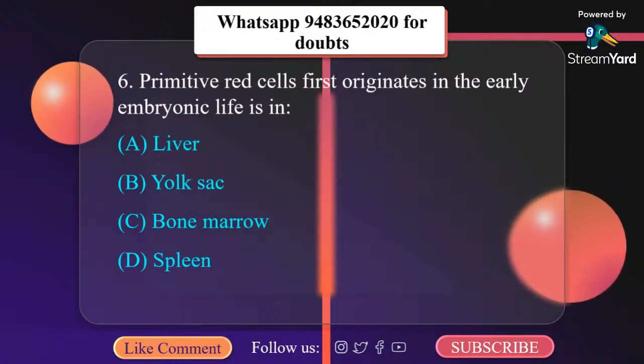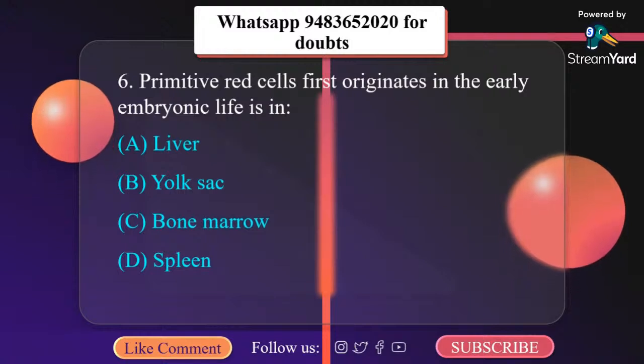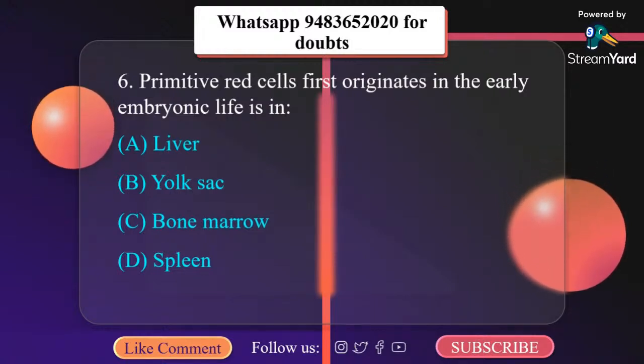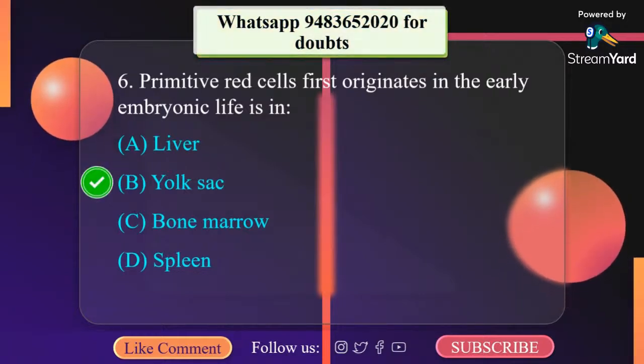Primitive red cells derived from yolk sac constitute a distinct transient erythroid lineage that differs from definitive red cells that subsequently mature in the fetal liver and marrow. So the correct option here is B, yolk sac.